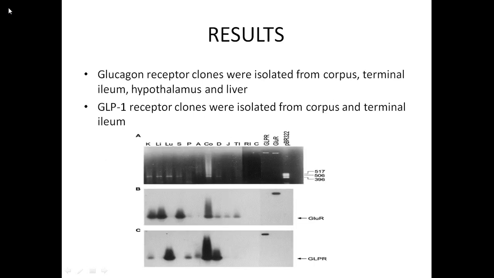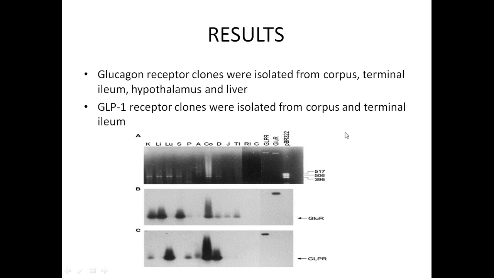Now let's see the results that were obtained from this experiment. Using a combination of RT-PCR primers designed from the conserved regions between the glucagon and GLP-1 receptors, glucagon receptor clones were isolated from corpus, terminal ileum, hypothalamus, and liver, whereas GLP-1 receptor clones were isolated from corpus and terminal ileum.